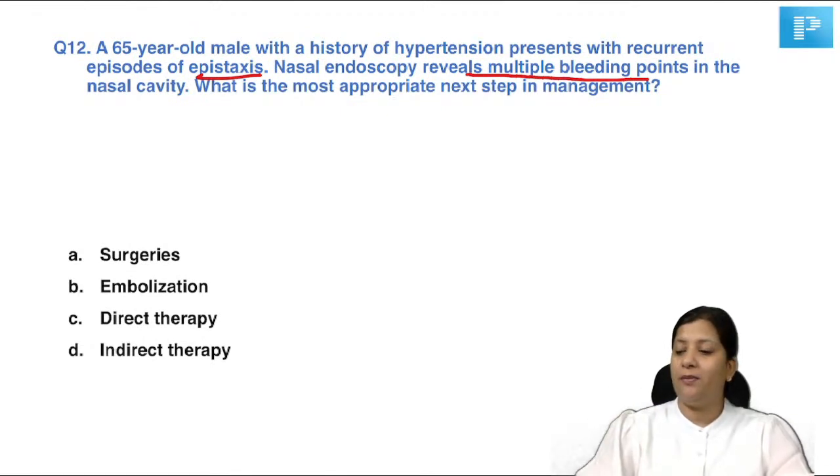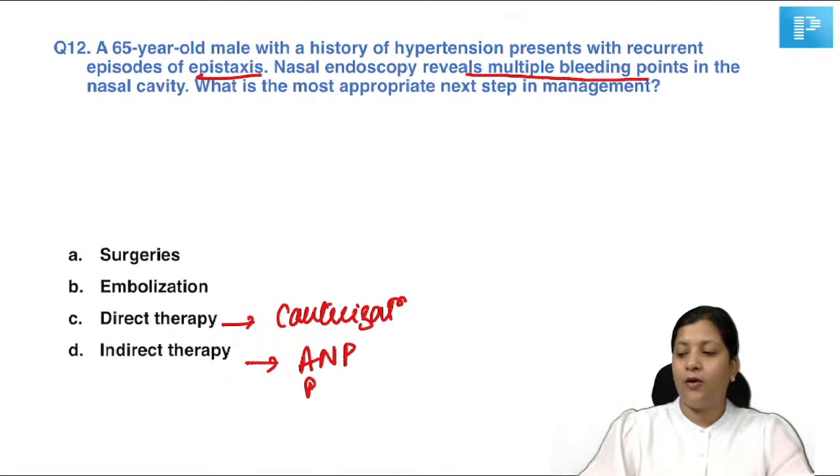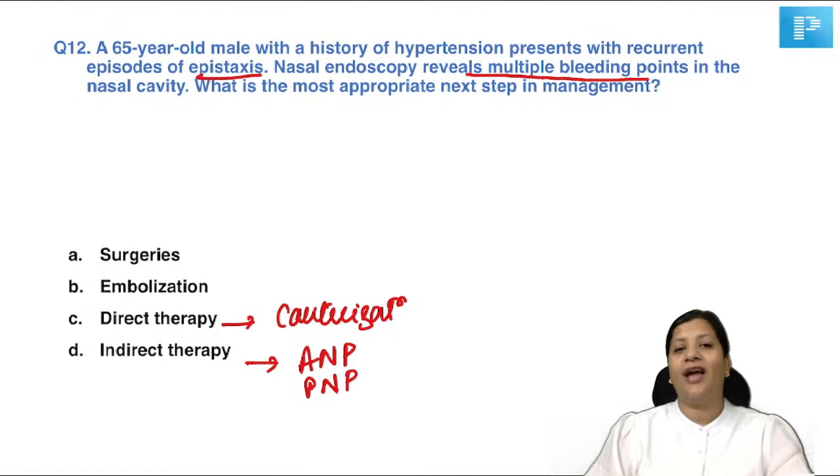What does direct therapy mean? Direct therapy means cauterization of the bleeding area or a bleeding point. Indirect therapy is anterior nasal packing or posterior nasal packing. So this is the meaning of direct and indirect therapy. So now can you tell me what will you do? There is not one point. There is bleeding that is happening from multiple points in the nasal cavity. So what will you do now?